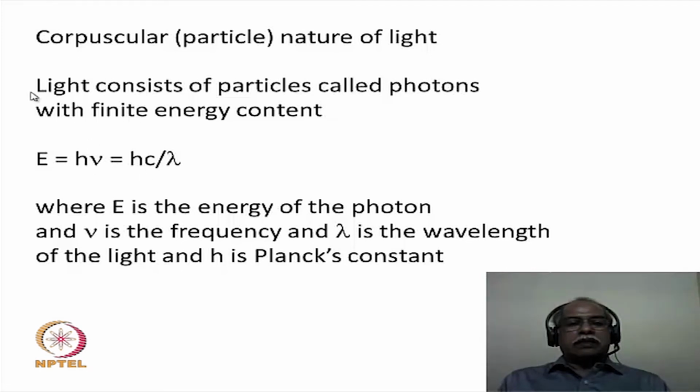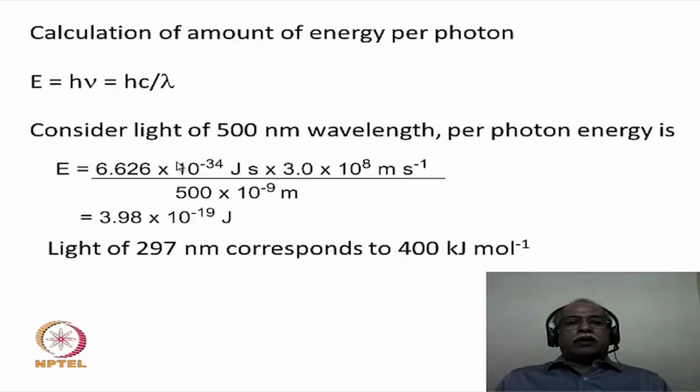which is related to the velocity of light in vacuum, c, divided by lambda. In other words, E is equal to h nu, which is equal to hc by lambda, where lambda is the wavelength of the light we are dealing with. In order to calculate the amount of energy in a photon, one can use this expression very easily. Let us take an example: how much photon energy is present in a 500 nanometer wavelength, which is a visible wavelength region.